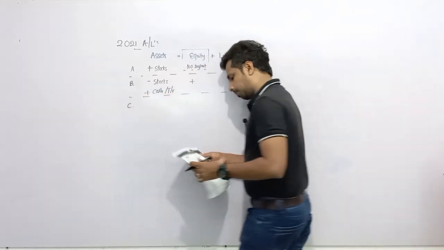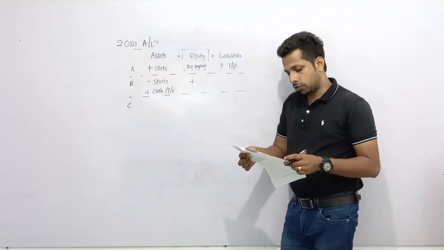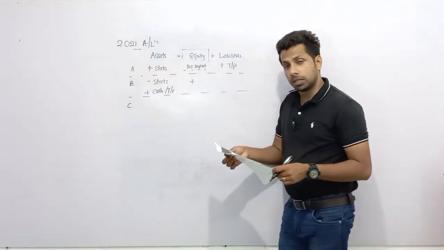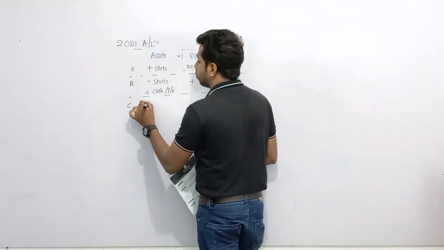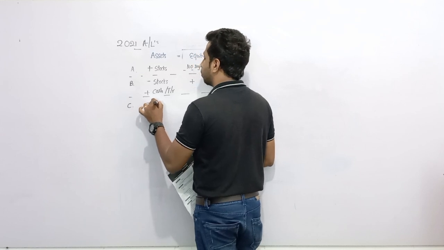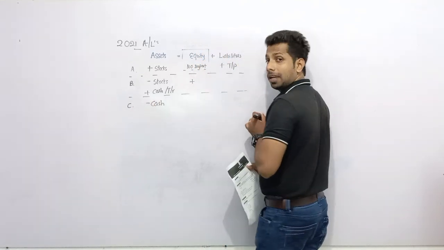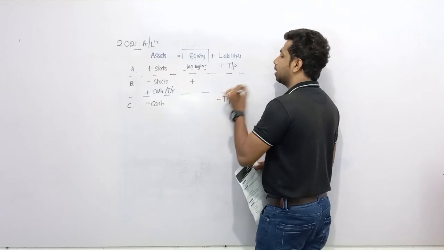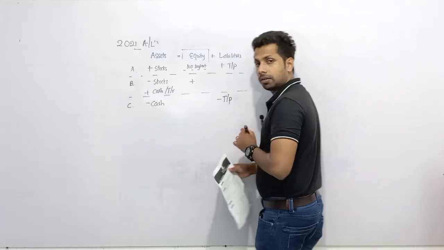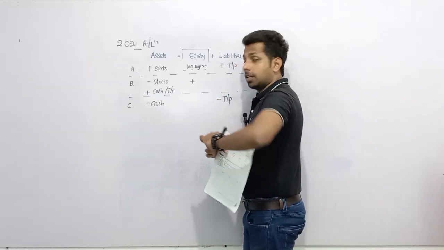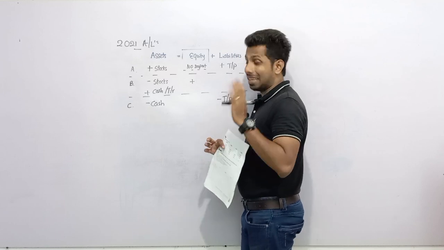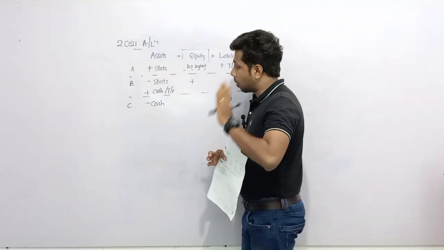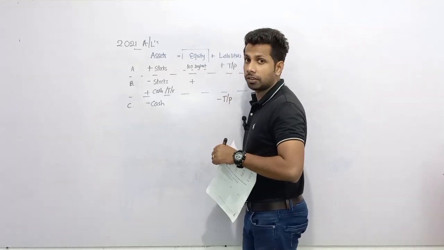Okay, C. Payment of cash to coconut supplier subject to a cash discount. When making a payment, cash decreases, and that payment made to suppliers means trade payables, which is a liability, decreases. And here the most important thing is that we settled trade payables, my dear children, with a cash discount.